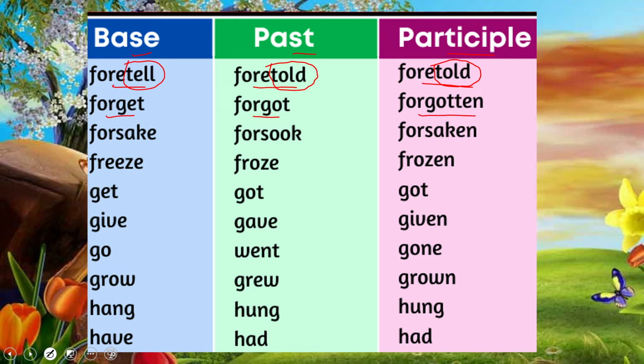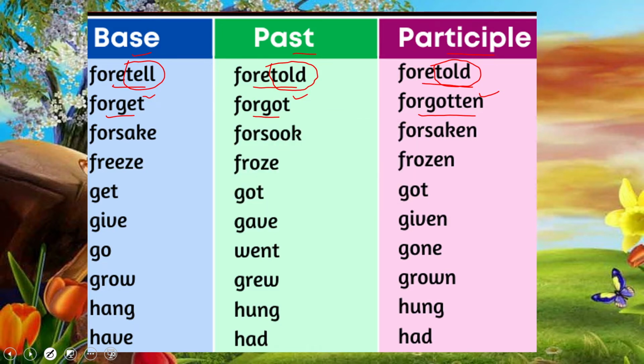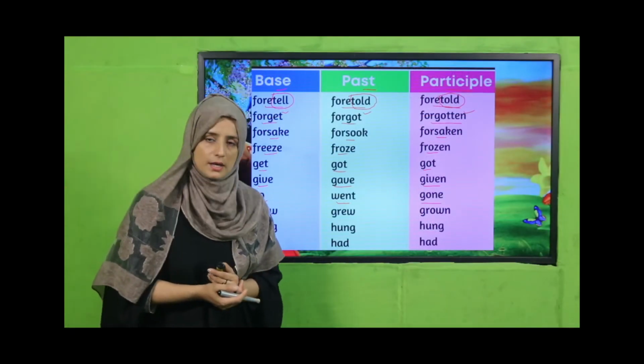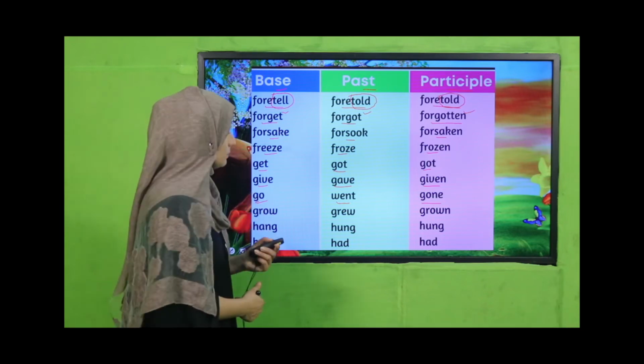Forget, forgot, forgotten. So see there, first form forget, second forgot, and third is forgotten. Okay, my dear students, have you read in this way, all these verbs are called irregular verbs. Forsake, forsook, forsaken, freeze, froze, frozen, get, got, got, give, gave, given, go, went, gone. So yes, my dear students, have you got it? All these verbs are called irregular verbs because they have different shapes. Okay, have you got? Good job.